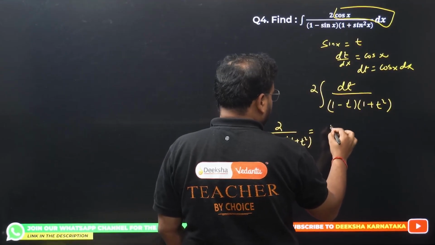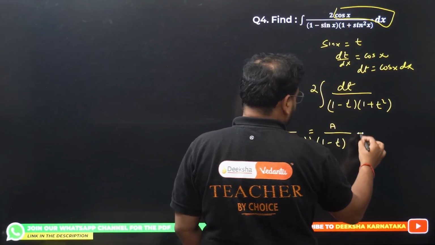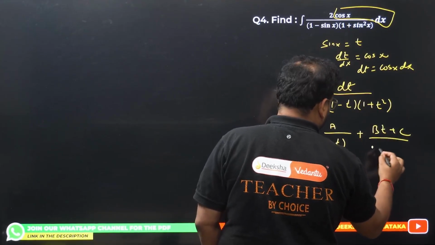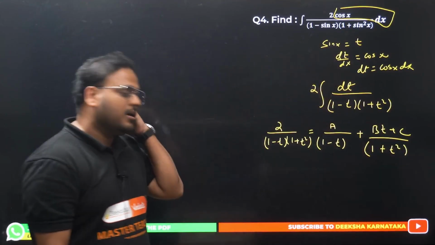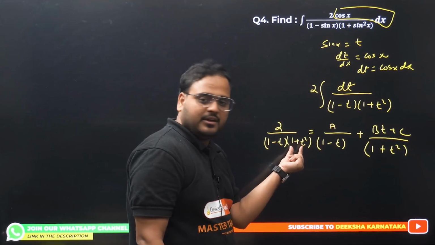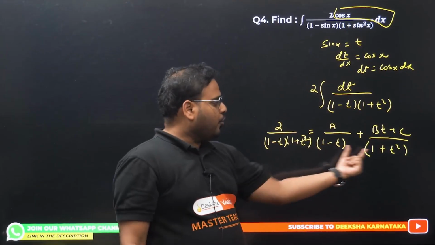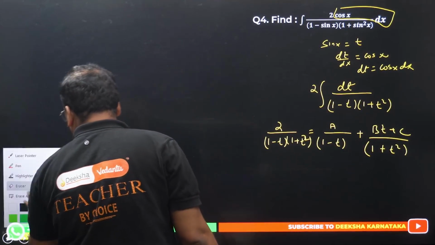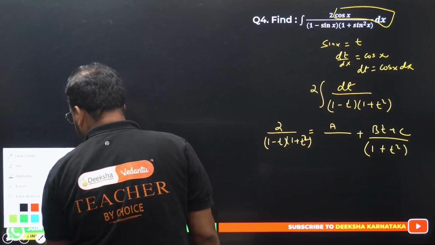I'll get here 1 as A upon 1 minus t, first fraction, and second will be bt plus c upon 1 plus t square. Remember, we cannot factorize 1 plus t square, can we? So I have to go with the form of linear in the numerator, bt plus c.